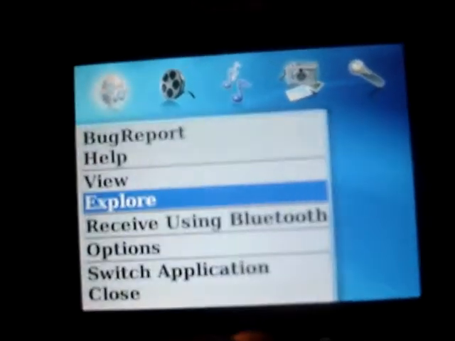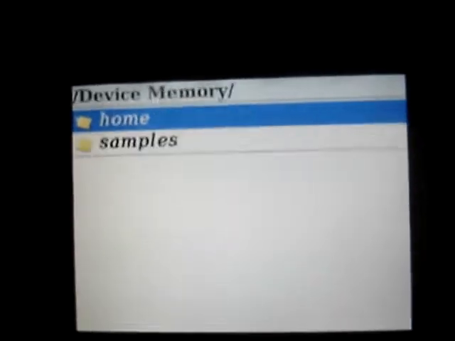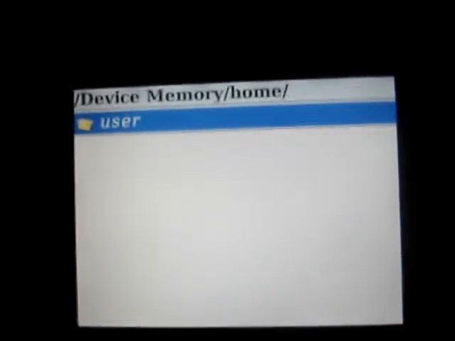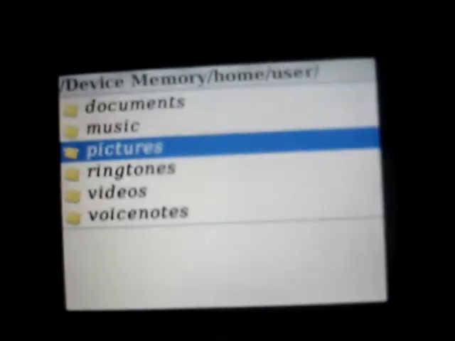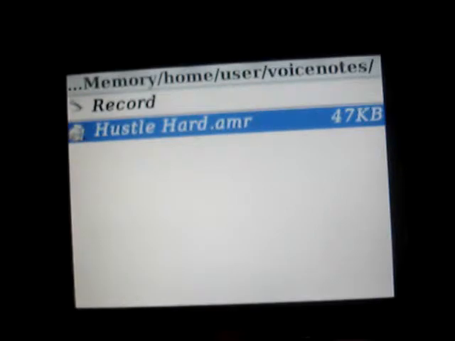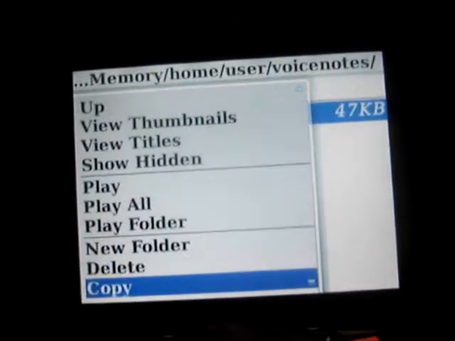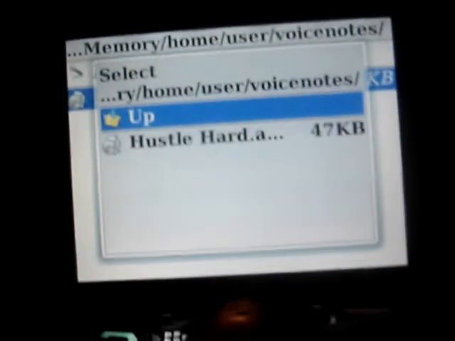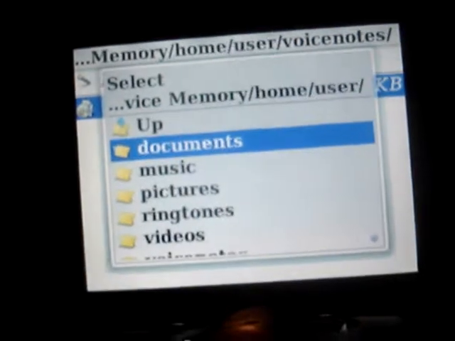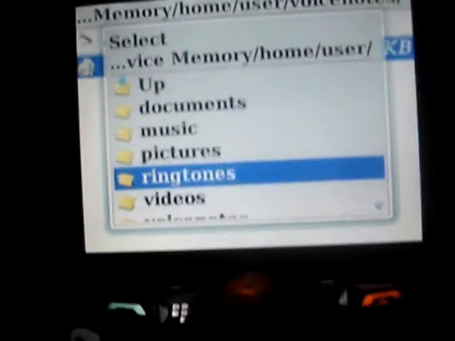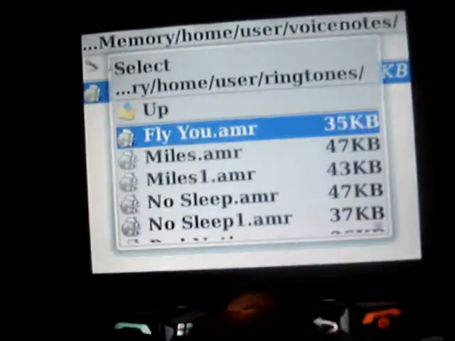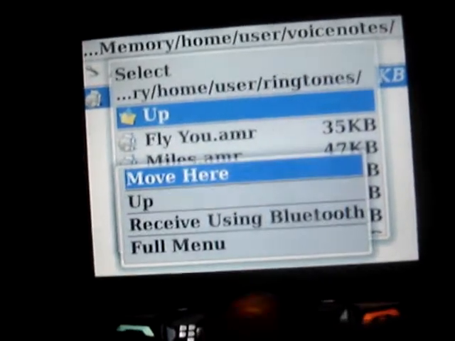press the menu button, go to Explorer, device memory, home, user, and go down to voice notes, menu button on where you recorded, click move and go down to your ringtones. Then you move it there.